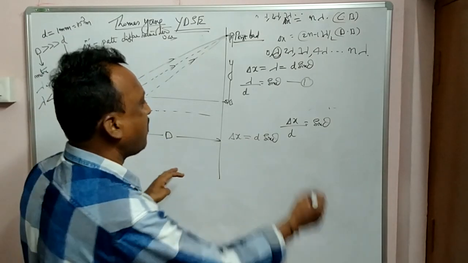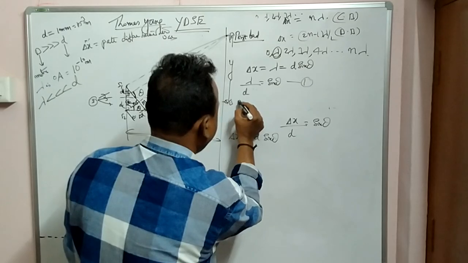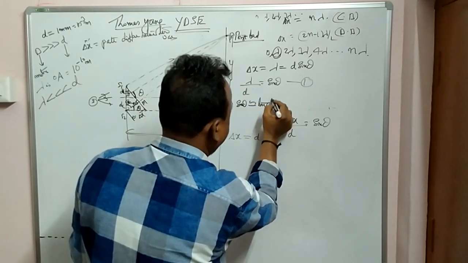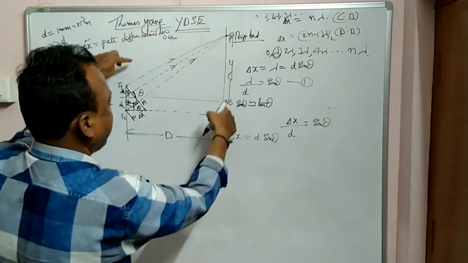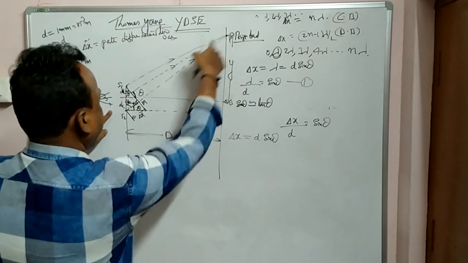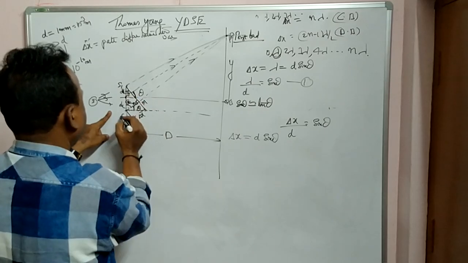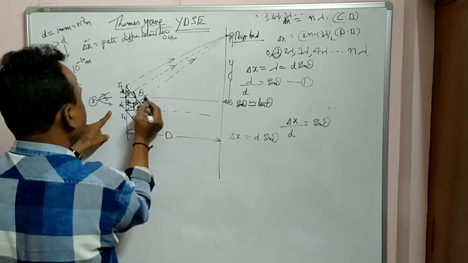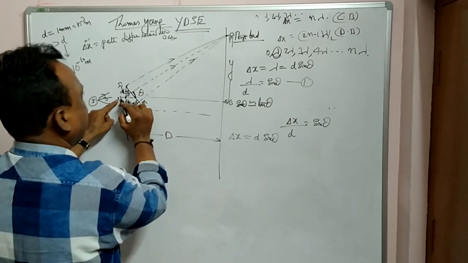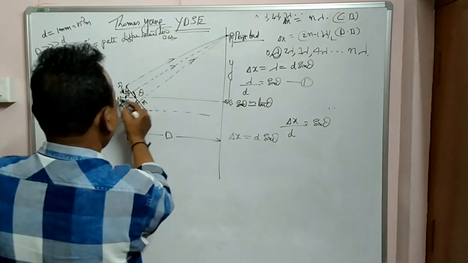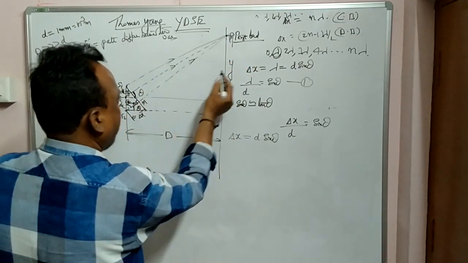In such cases, sin theta can be almost equal to tan theta. Now from this triangle, with S1 S2 and the central band and point P, theta is the angle. What is tan theta?